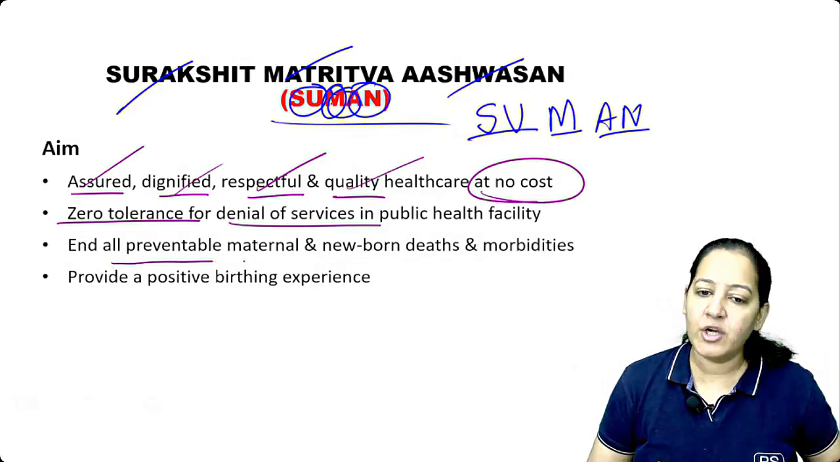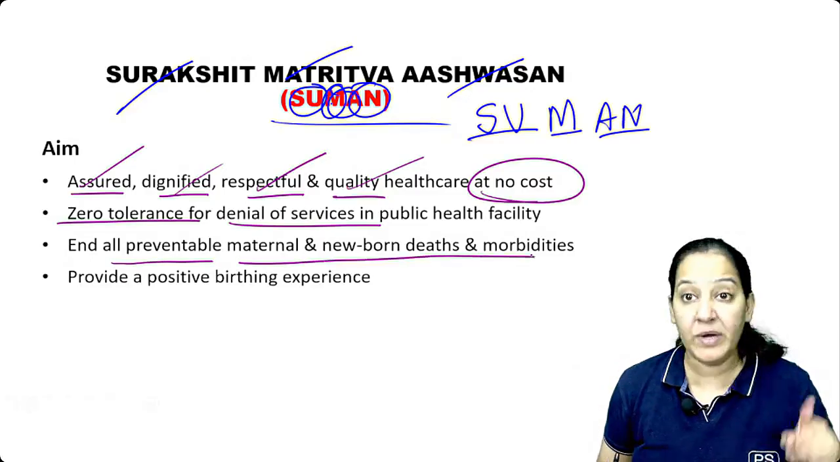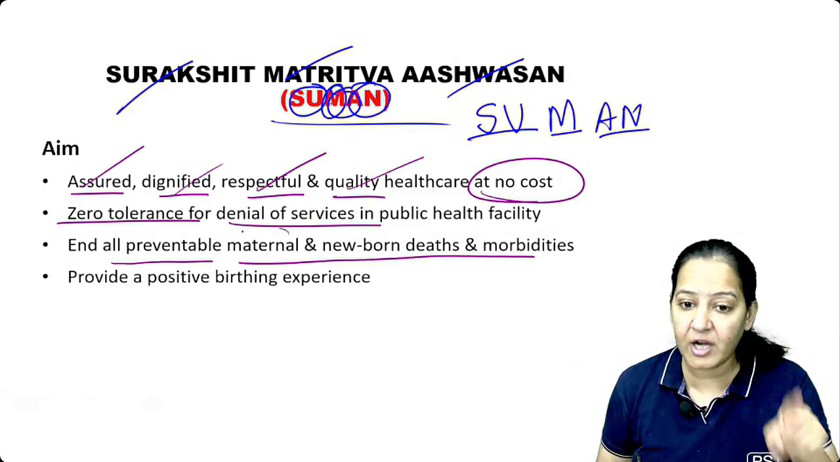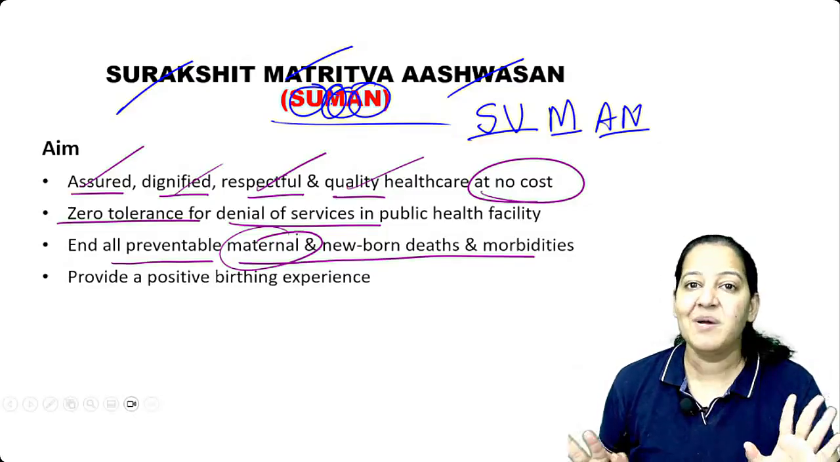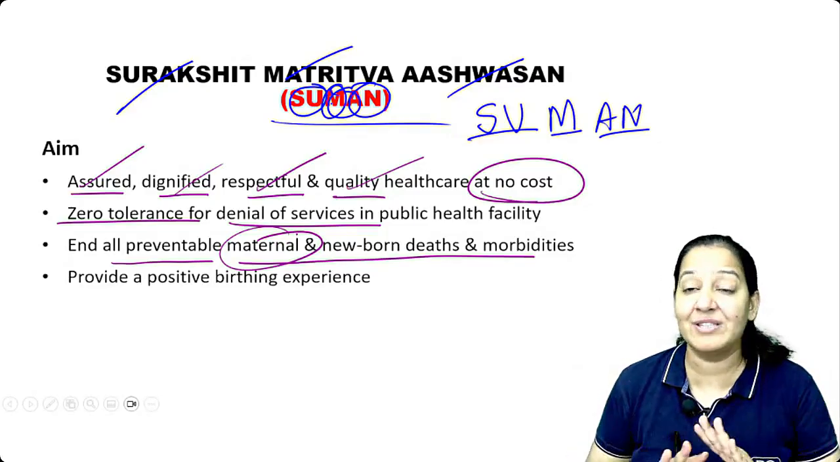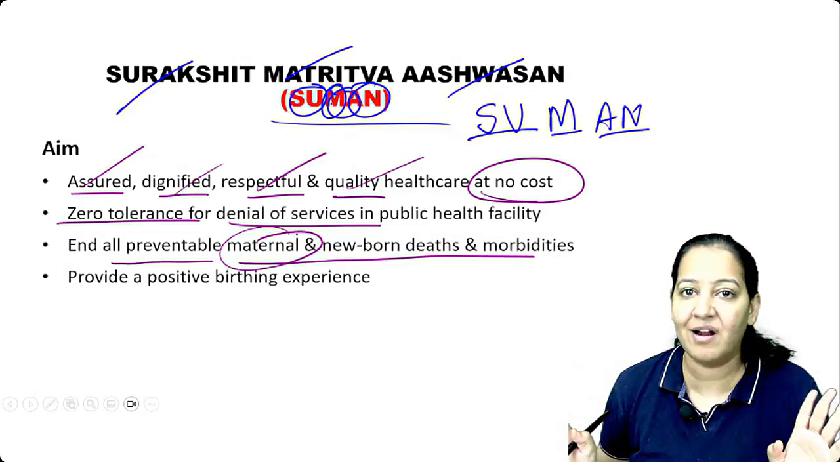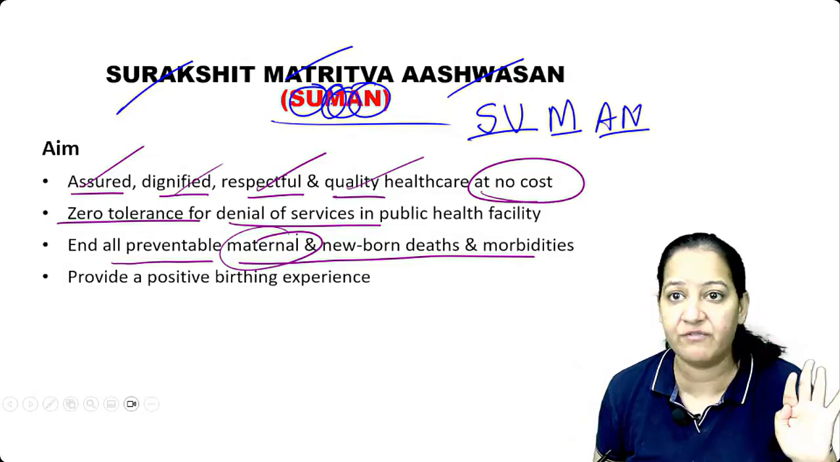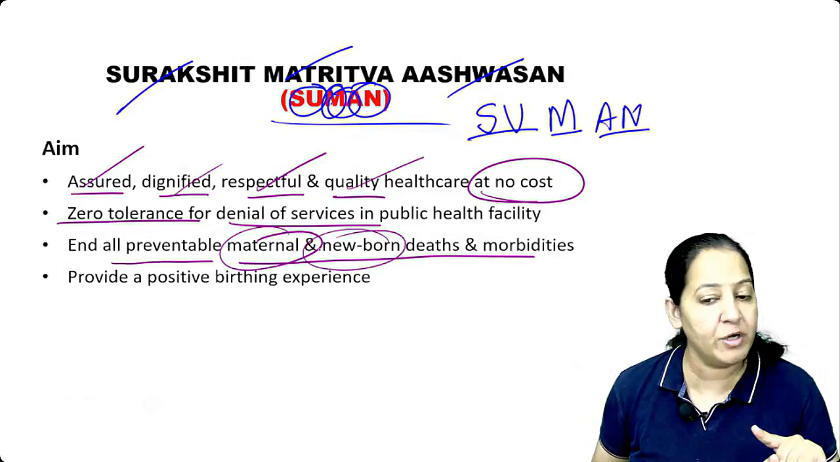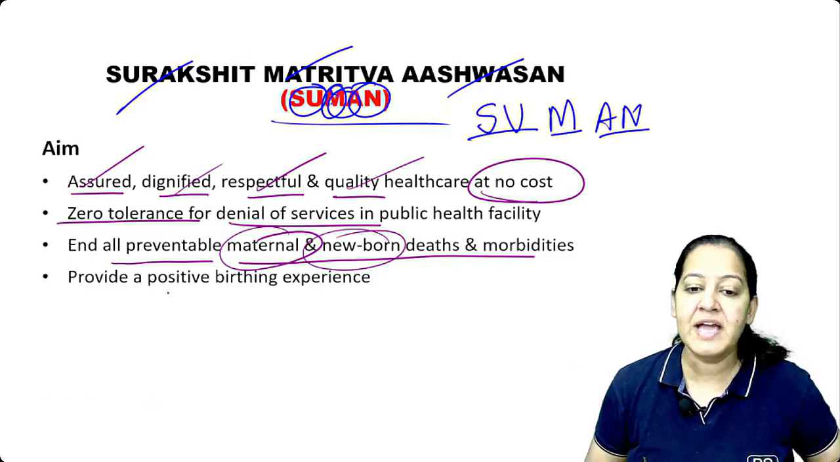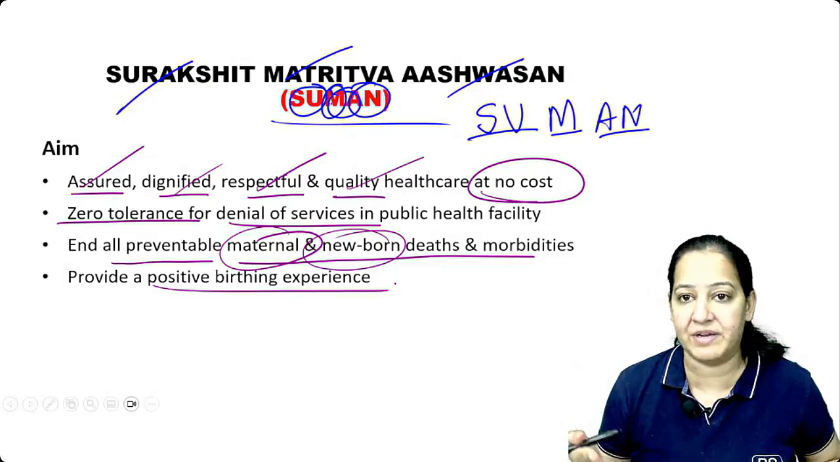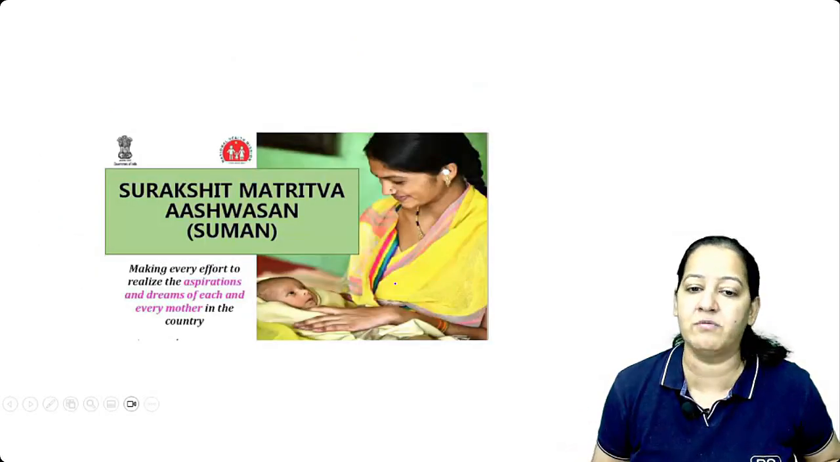Of all preventable maternal and newborn deaths, we do not want any in the country. None of the mothers should die during pregnancy. If any mother is dying now, it is a very bad thing, it means the healthcare service of your country is the worst. Mother should not die during pregnancy, at the time of delivery, and within 42 days. And there should be no newborn death. We want to end all preventable causes and provide a positive birthing experience to the mother.